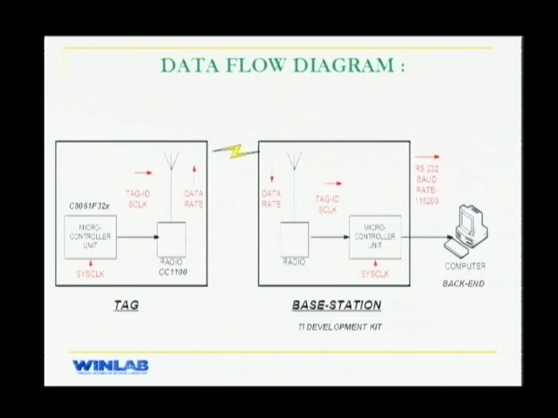All this data is going to be passed by the base station to the backend, which is using an RS-232 interface. This backend is going to be running Java code, which is going to format this data for easy user interpretation. The modulation used in the system is minimum shift keying.